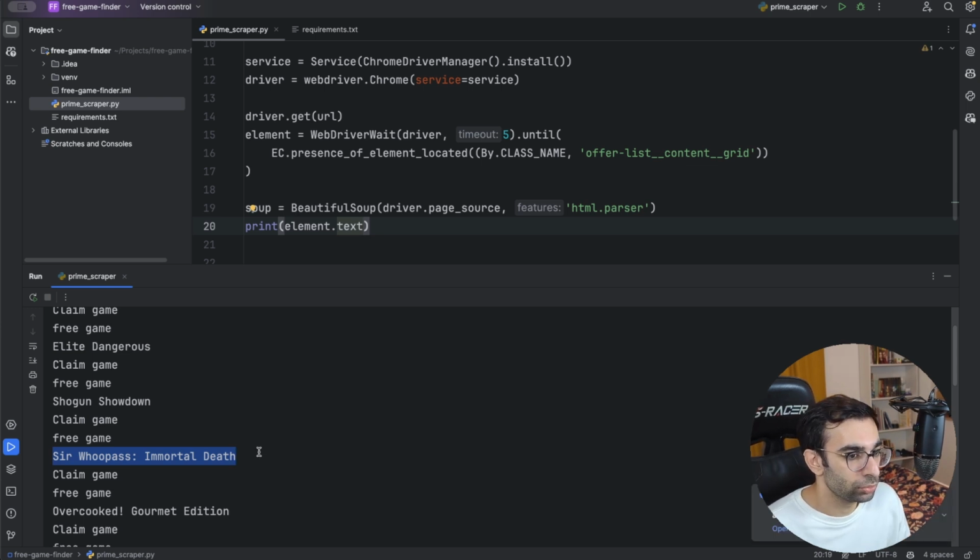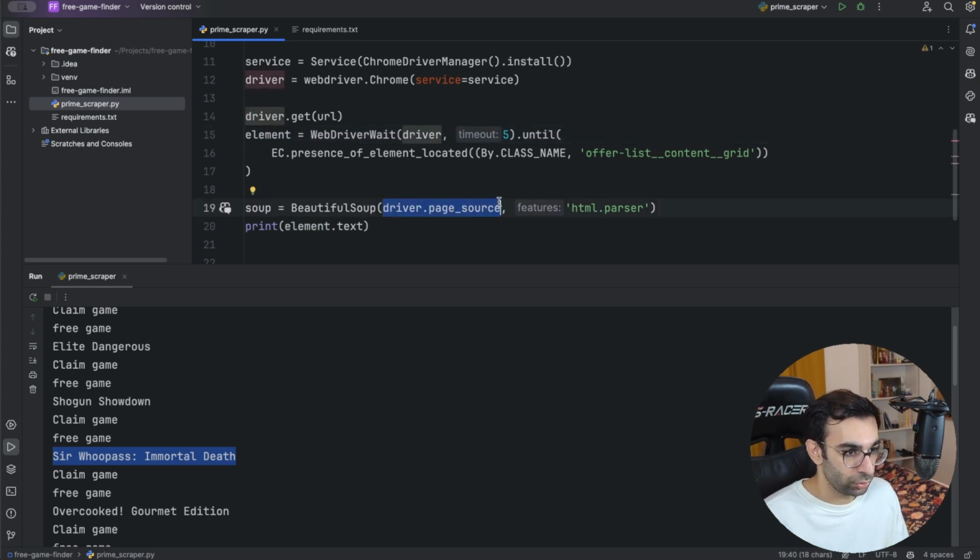Here we can do two things. One of them is that, okay, we got the URL with Selenium, and now we have the actual element that is loaded. So Selenium itself can parse HTML on some levels. So we can just use Selenium and that's it. We can extract the links and the name of the games and we are done. The other approach is that we pass the page source again, after the element is loaded, to Beautiful Soup and use Beautiful Soup for HTML parsing.